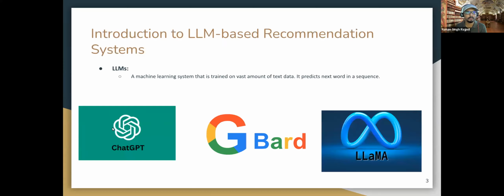So what is LLM-based recommendation system? Before talking about it, as you all are in a prompt engineering conference, you all know what is LLM system. The LLM systems are machines that are trained on vast amount of text data, and they are pretty good at predicting next words in a sequence. These are the common examples of LLM systems: ChatGPT, Google Bard, and recently Facebook Llama.